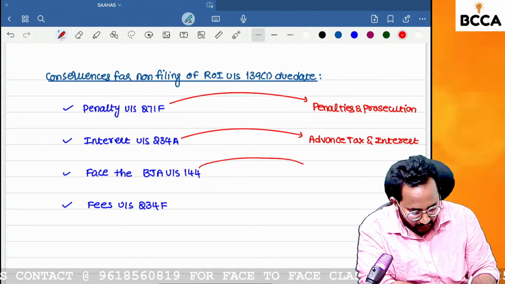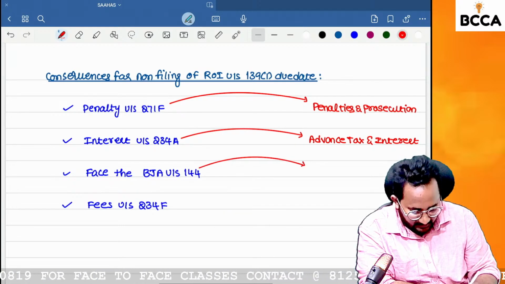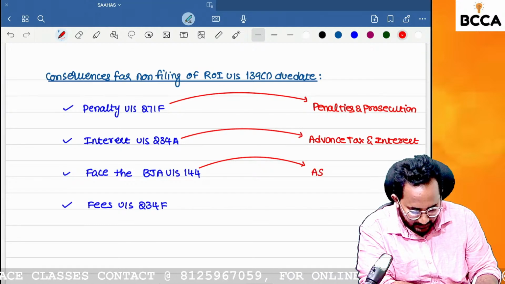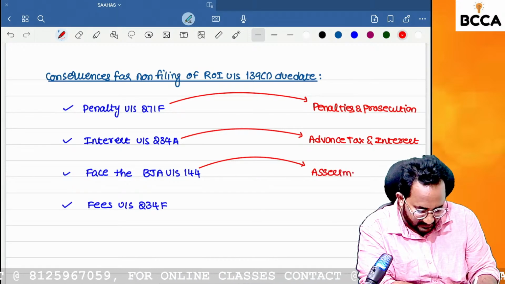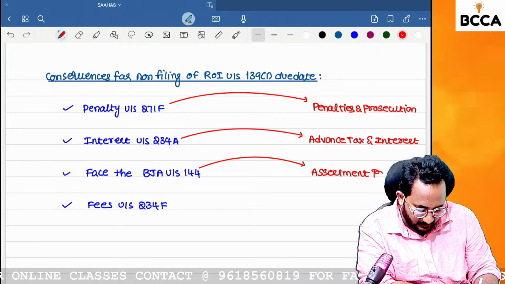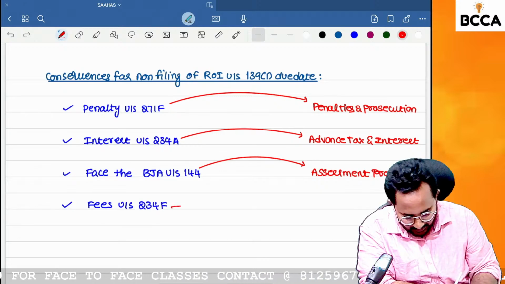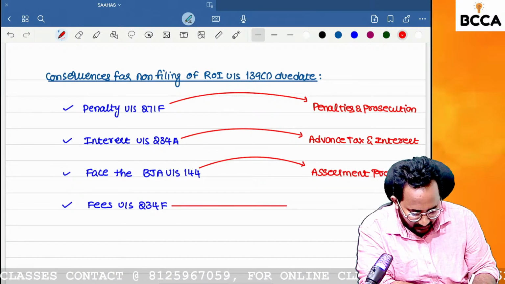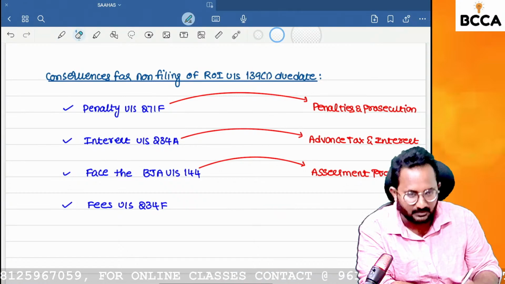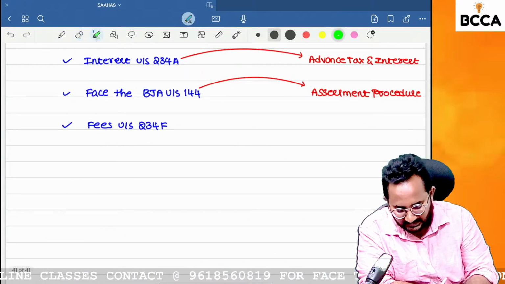Next one, best judgment assessment. Can you tell me in which chapter I will cover it? The assessment procedure. So in assessment procedures, I will cover this concept. Next, in this chapter only, I will take 234F. This is a small concept, so I want to cover it here itself.